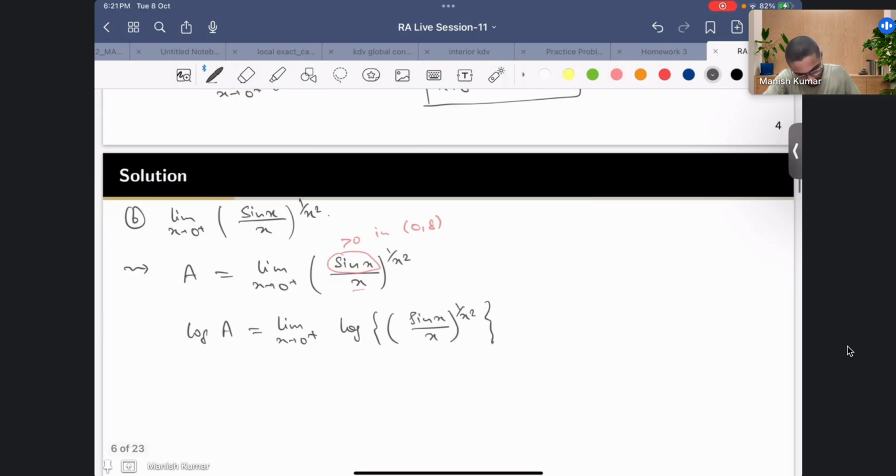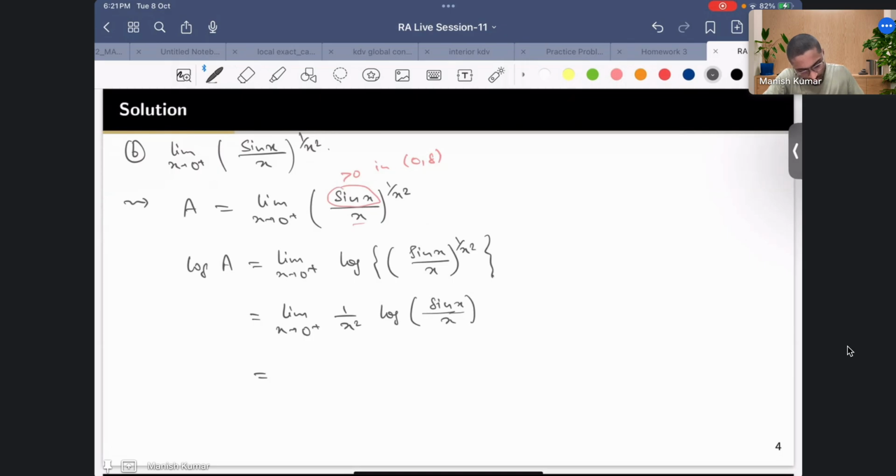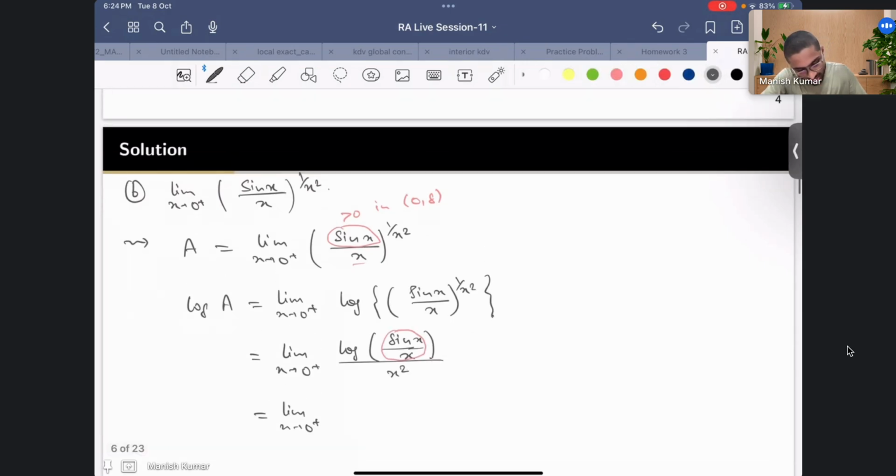Now again you just have to use this property of log. I'll get 1 by x square outside, and then you will have log of sine of x upon x, correct? Now let's look at this term. This term is like the limit x going to 0 plus of sin x upon x, and you know that this limit is equal to 1, right? This is what we have seen. Again here you can use L'Hopital, and you will get that this limit is 1. And log of 1 is 0. So this is the 0 by 0 form.